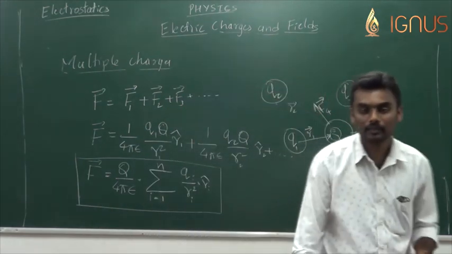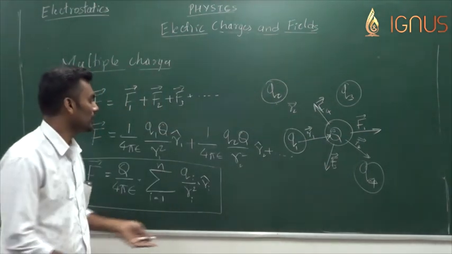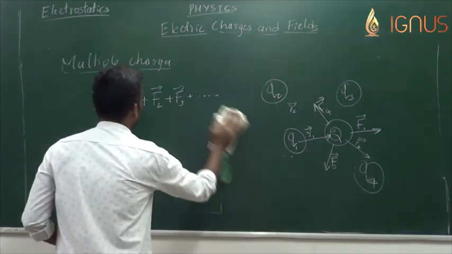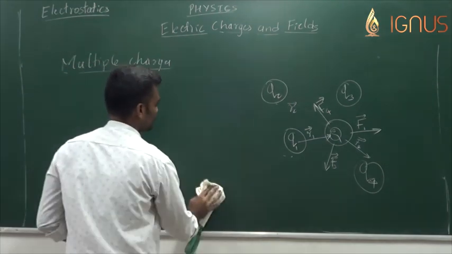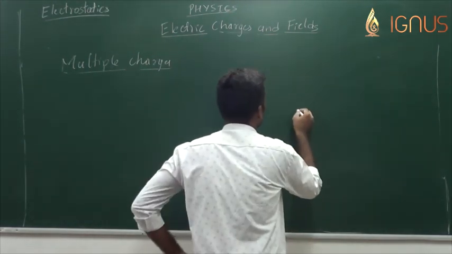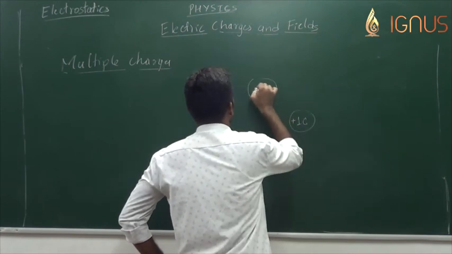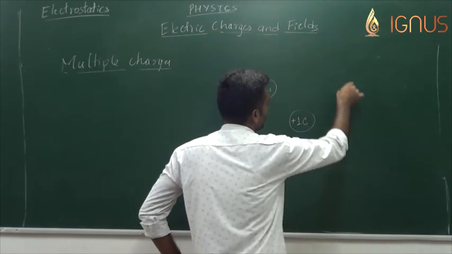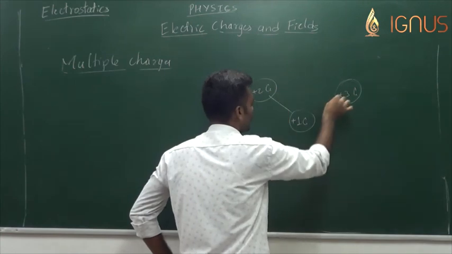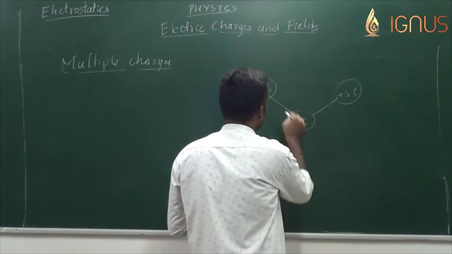You can understand it more clearly with a problem solved on this. I can take a simple problem now to understand how it looks. So let us assume that we have two charges, say plus 1 coulomb, plus 2 coulomb, and one more charge plus 3 coulomb. Now let the angle made by these two